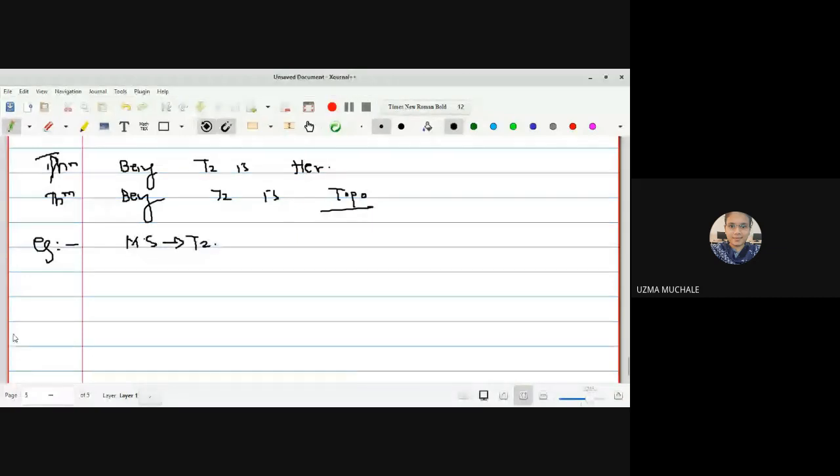Then we will prove every metric space is a T1 space. And then we will prove that the fourth space is a T2 space.